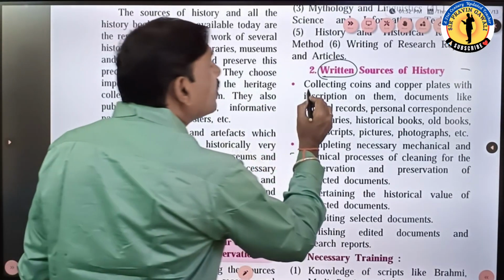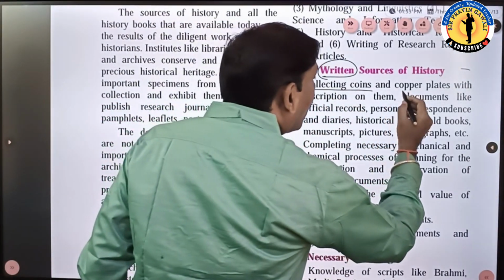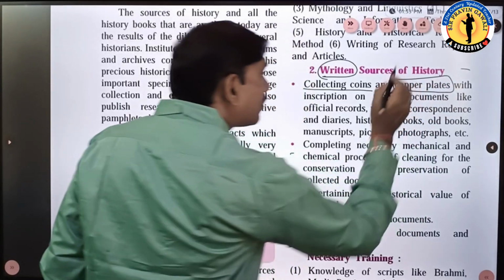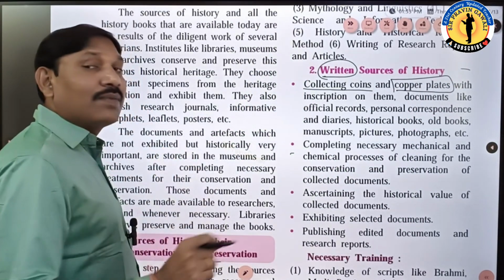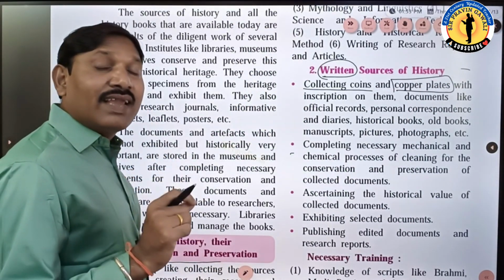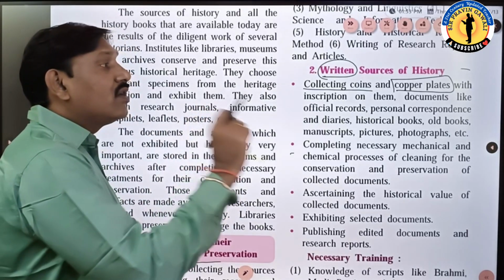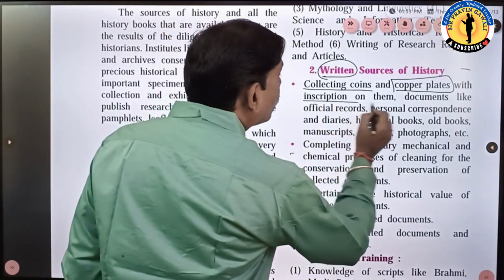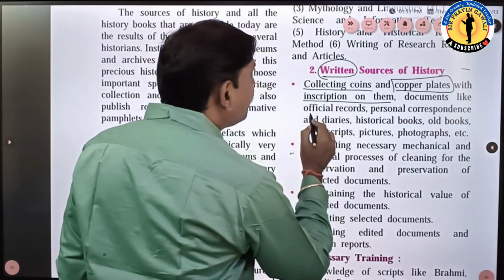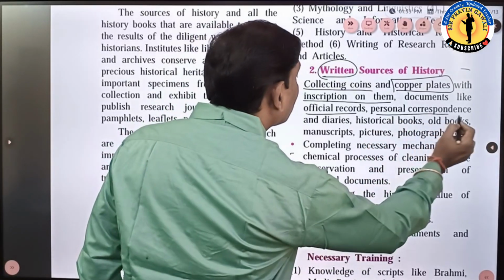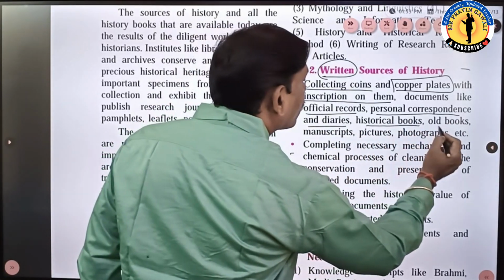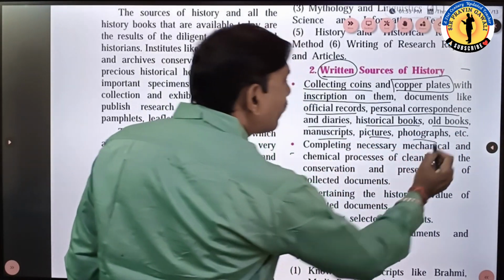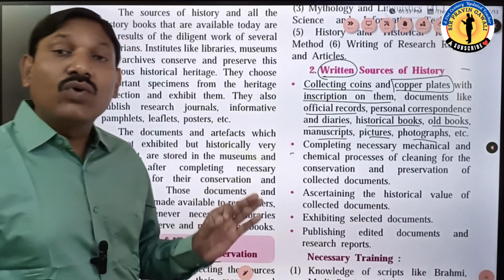See, he should collect the coins and copper plates. Earlier, copper plates were used to write on; inscriptions were written on copper plates. Agreements in the ancient, old days were inscribed on copper plates. Documents like official records, personal correspondence, diaries, historical books, old books, manuscripts, pictures and photographs, all these we have to collect first.